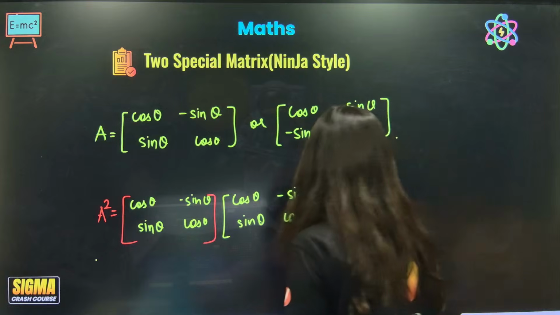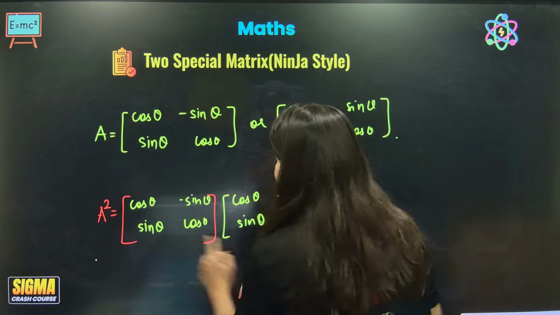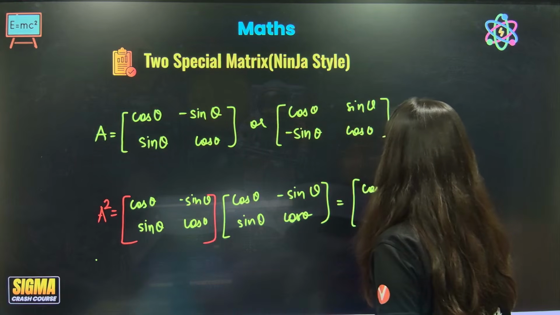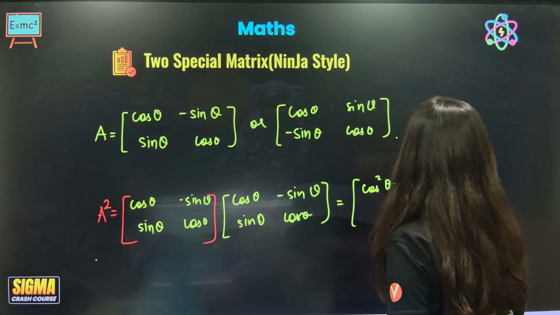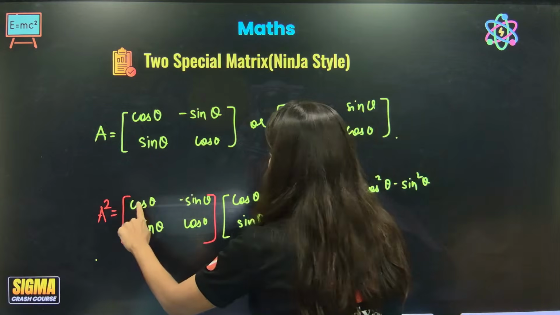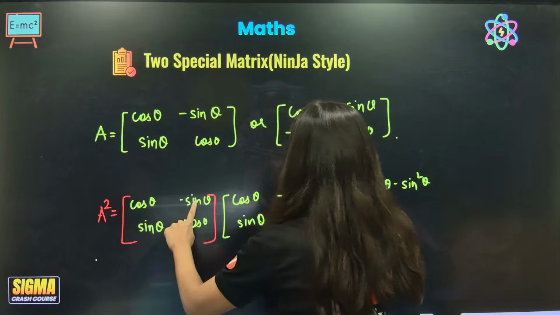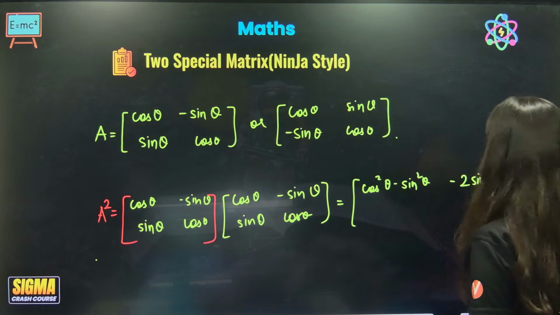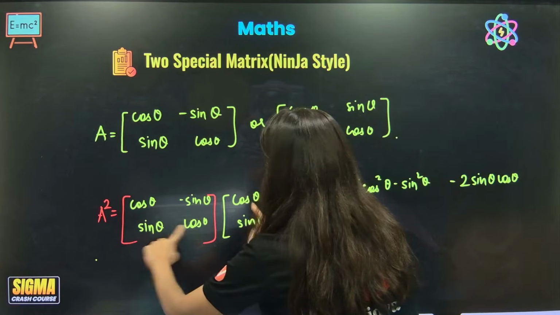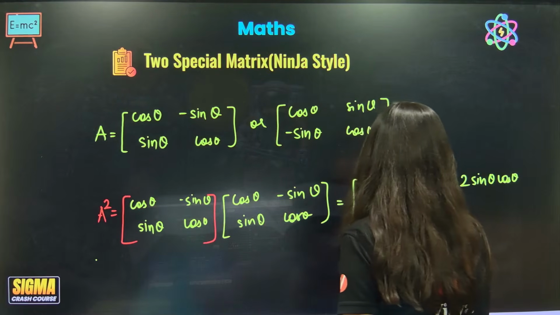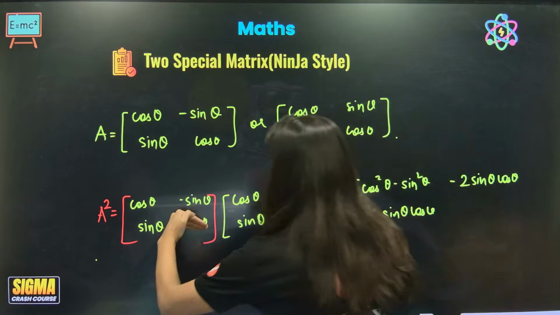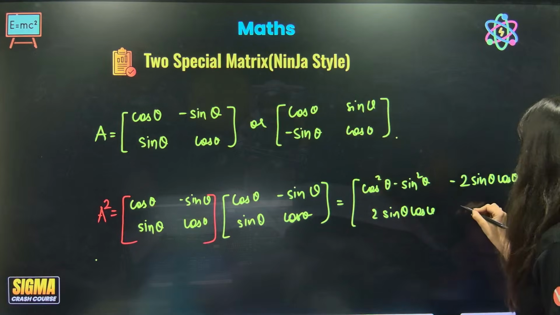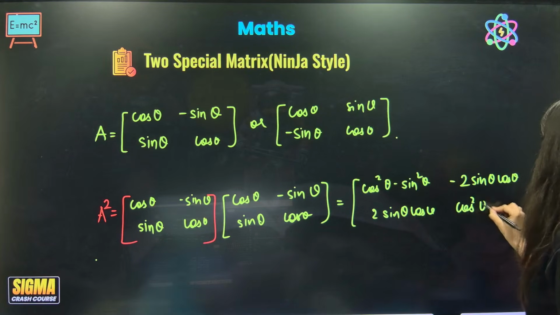So A square, now it will be row 1 and column 1. See, cos square minus sine square, so this is cos square theta minus sine square theta. Row 1, column 2: minus cos sine and minus cos sine, so minus 2 sine theta cos theta. This is again sine cos, so plus 2 sine theta cos theta. And last, minus sine square plus cos square, which is cos square minus sine square.